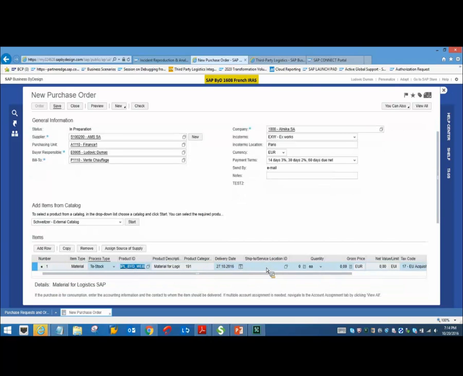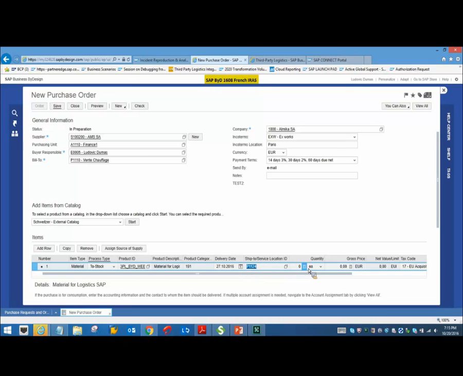Okay, so now as I enter the product here, this is the most important part of having the 3PL scenario. So here your ship-to would not be your own site, rather it would be a 3PL site. So here you will have to mention the 3PL where the goods have to be shipped directly, which is P1124, which I have showed you before.